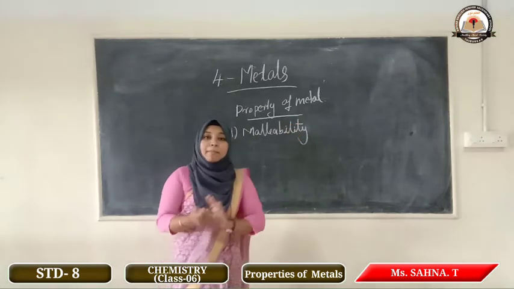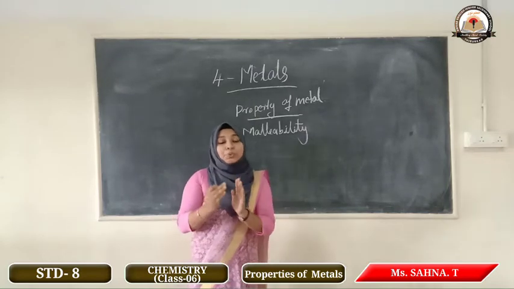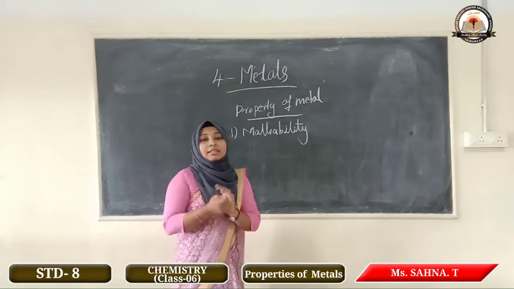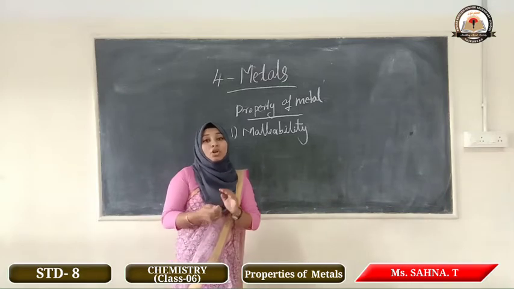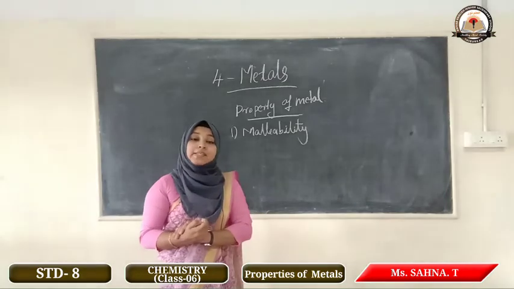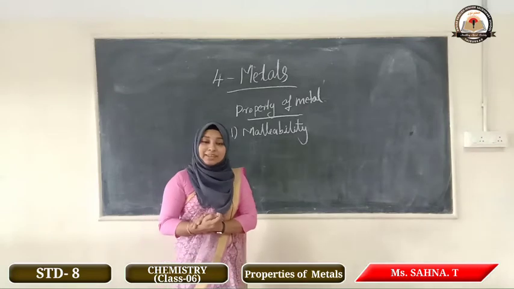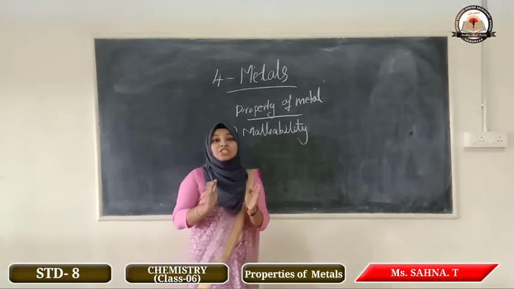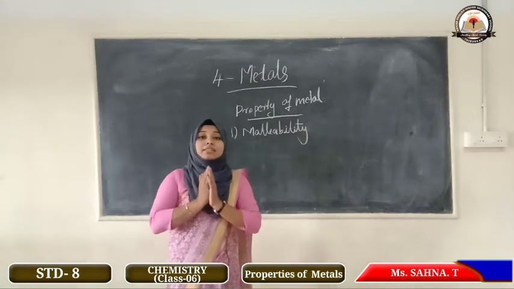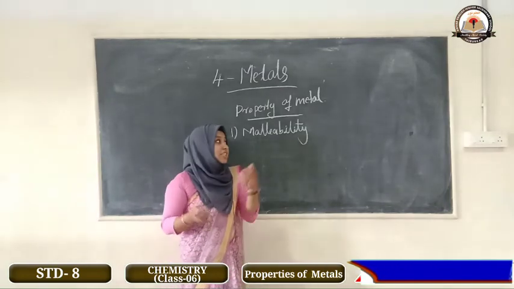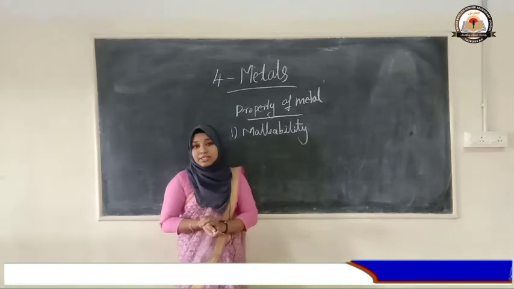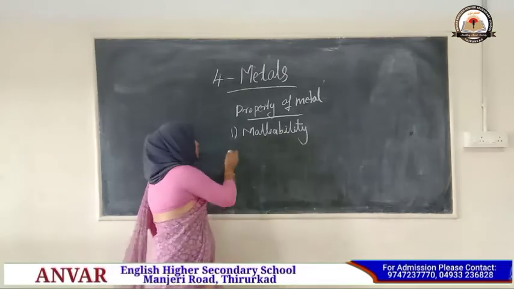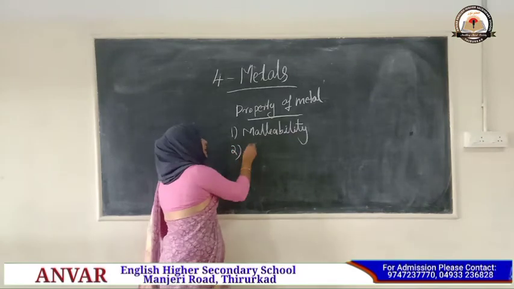Malleability means metal can be beaten into thin sheets by hammering. This process or property is known as malleability. I repeat once more. Metal can be beaten into thin sheets by hammering. This property of the metal is known as malleability. Okay, isn't it? The next property of metal is ductility.